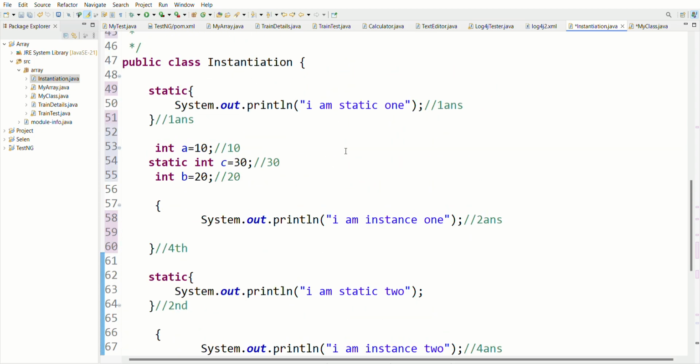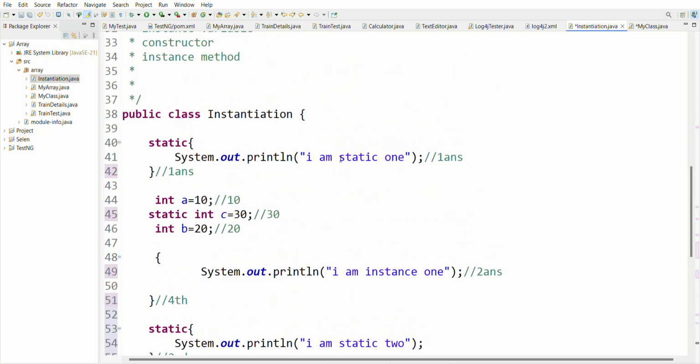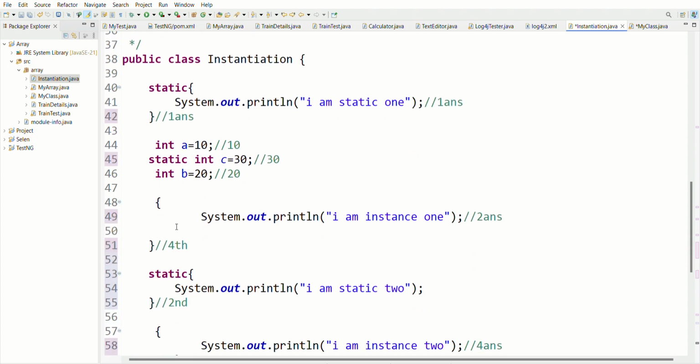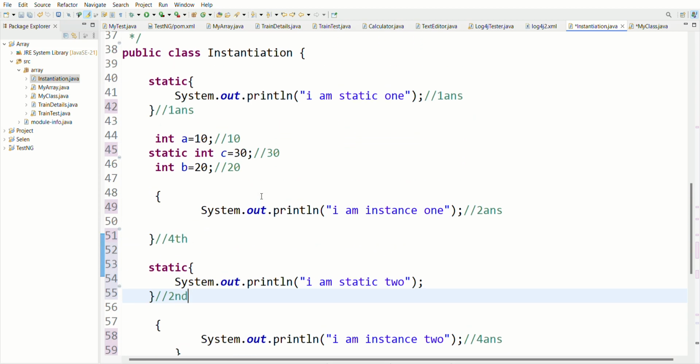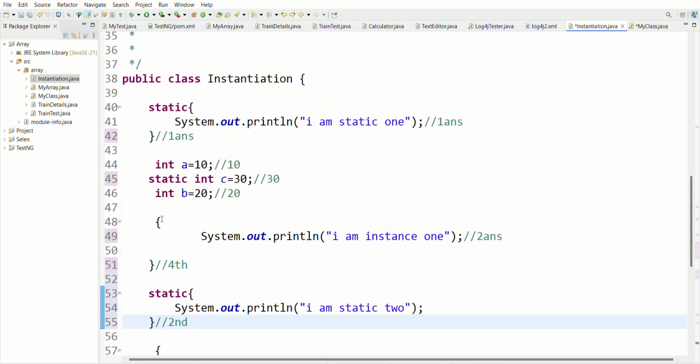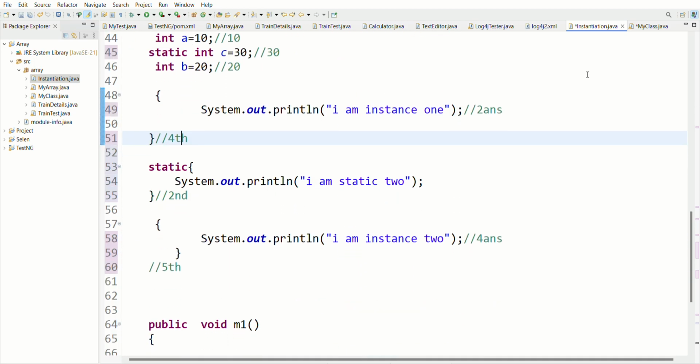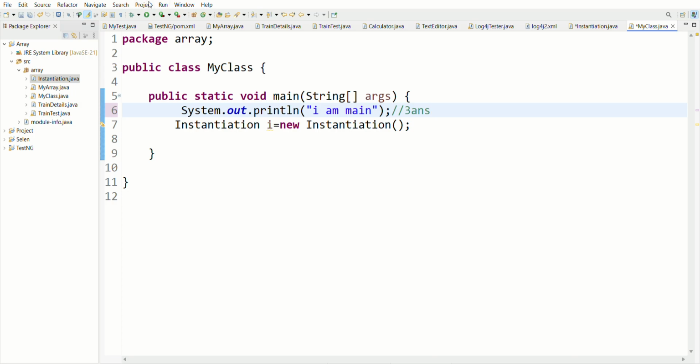So my output should be: the first will be I am static 1, then I am static 2. After that main will be executed, and the fourth output should be I am instance 1, and the fifth should be I am instance 2. Let me run this.